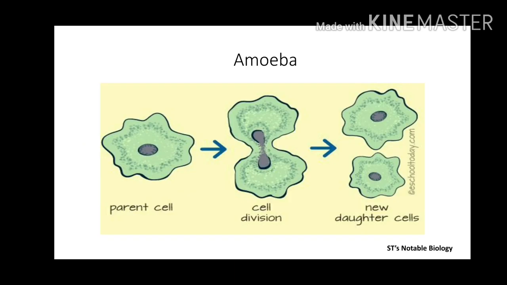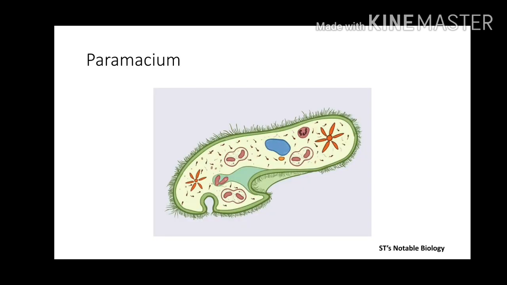See, in this figure, this is a figure of amoeba. A parent cell is dividing into two cells. Okay, this is amoeba and it is dividing into what? Two cells. These two cells later grow and attain maturity and appear as adult amoeba. This kind of binary fission we can see in paramecium.